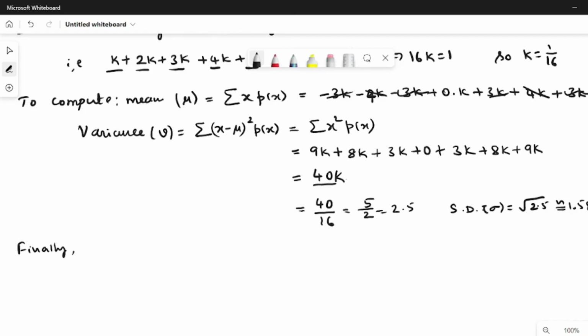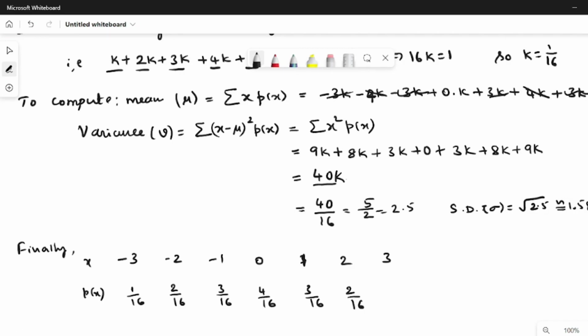Finally we have for minus 3, it is k, meaning 1 by 16, minus 2, 2 by 16, minus 1, 3 by 16, 0, 4 by 16, plus 1, 3 by 16, plus 2, 2 by 16, plus 3, 1 by 16. Okay. Now we need to compute three parameters.